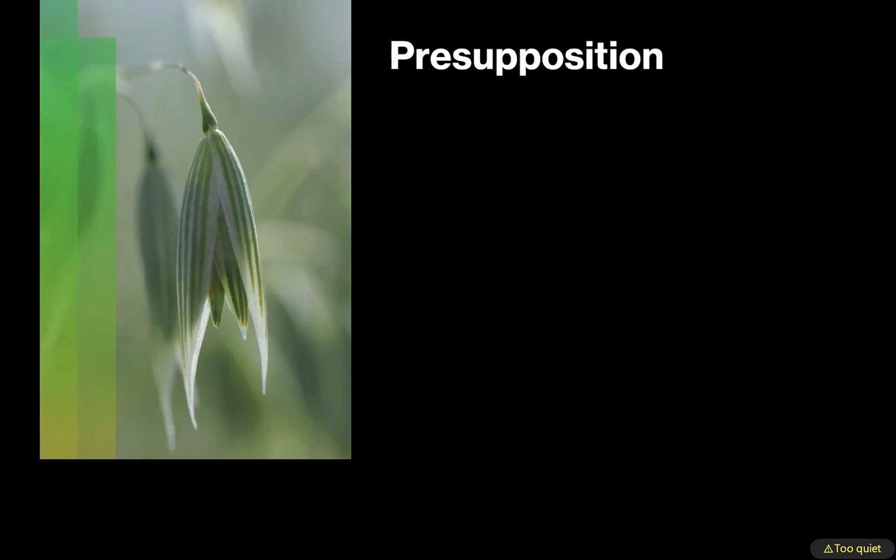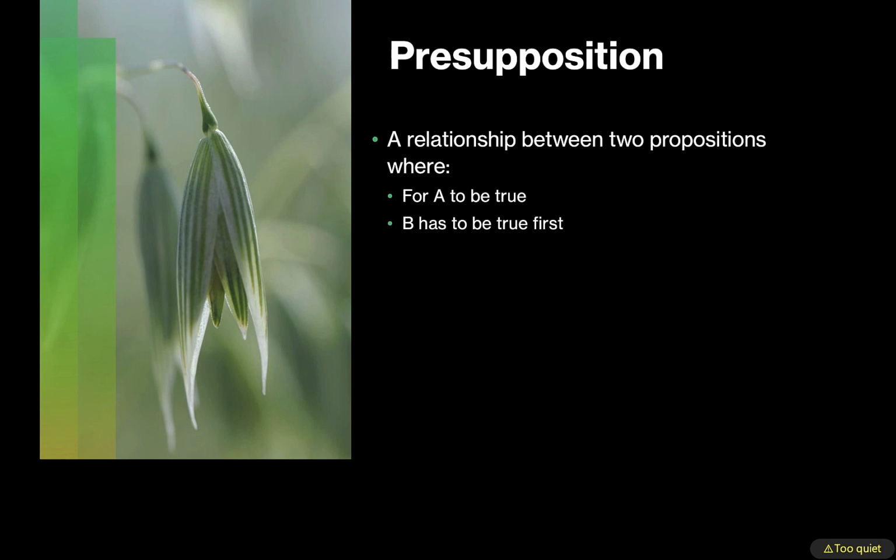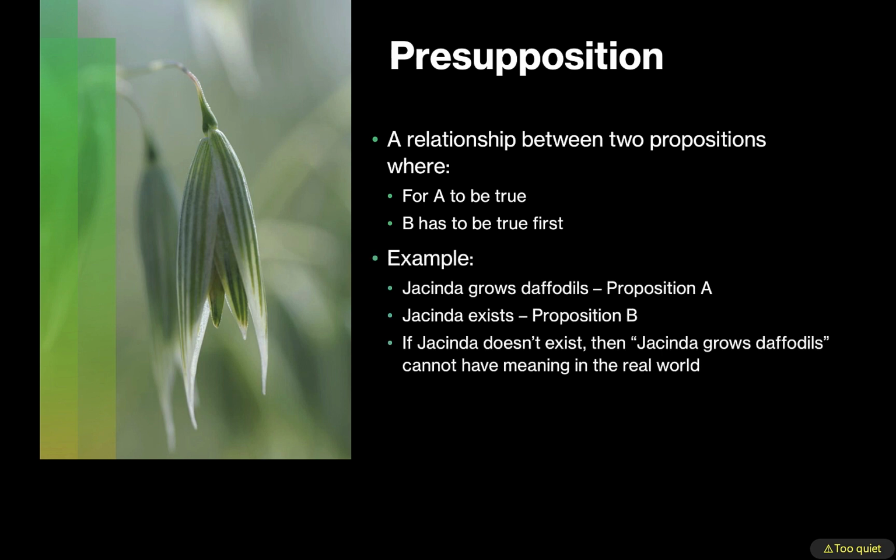Now let's talk about presuppositions. A presupposition is also a relationship between two propositions, but it goes in the opposite direction of an entailment. If we have a proposition A and it is true, the proposition B needs to be true first. Again, let's look at an example.